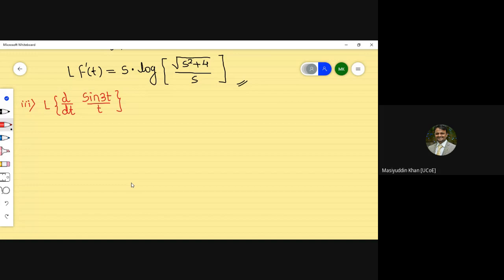The first application was multiplication by t raised to n. The second was division by t rule. The third application is Laplace transform of derivative. And the last one we have to solve is Laplace transform of integral.